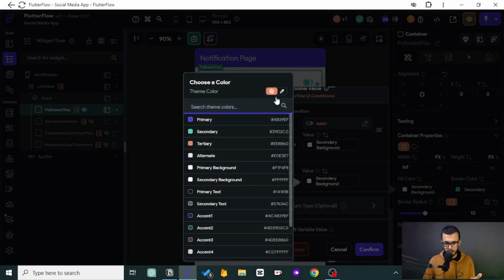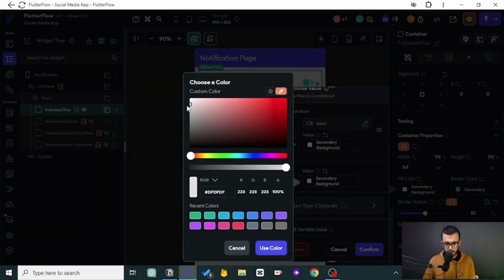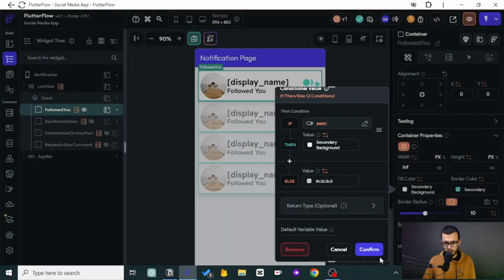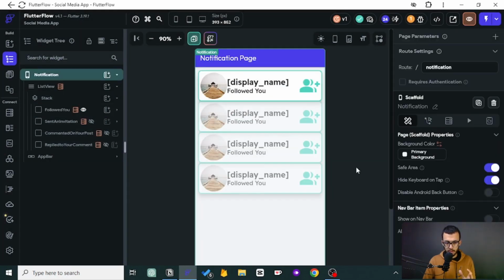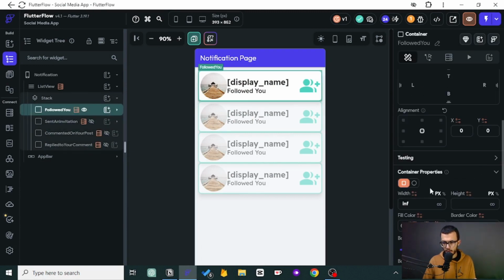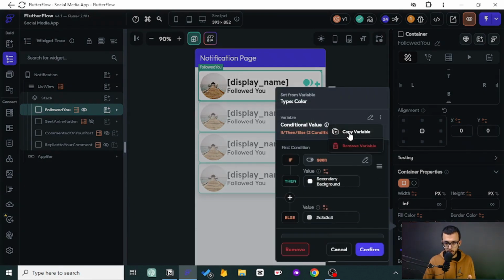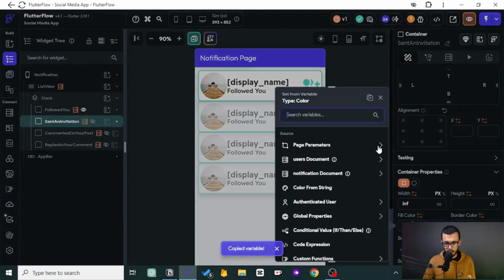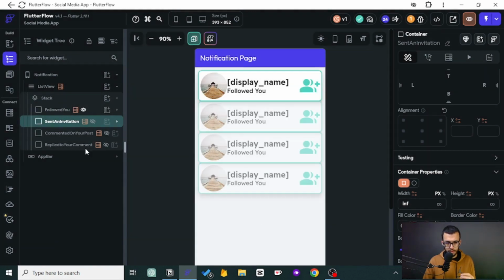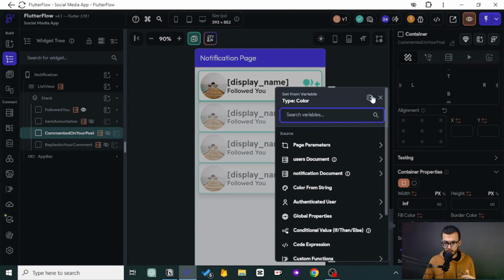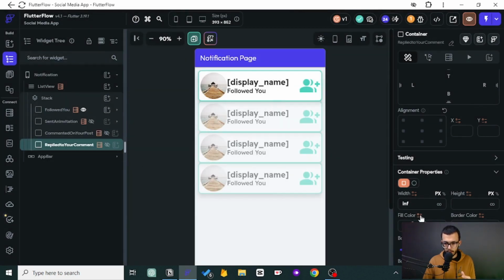So I will just scroll it back down. Something like this, something that the eye can see the difference, that it is different. Good. If you cannot see it, you can change it. So you can just copy. This is how we can control whether it is seen or not. Copy it and paste it for all of the others, because we want to apply that to all of the notifications. So now we have done the first step, which is controlling which one to see.